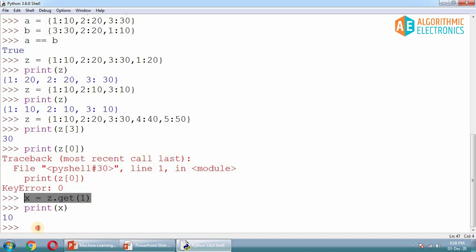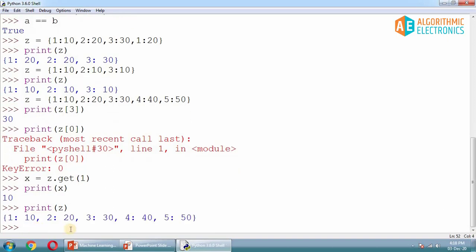Now this is how we can access the dictionary, and now we are going to check how to change the value of an element inside the dictionary. Firstly, let us print the dictionary which we have already declared. Now this is our dictionary. Now I want to change the value of this element to 60 instead of 20. I want to make it 60. So it's very simple and straightforward.